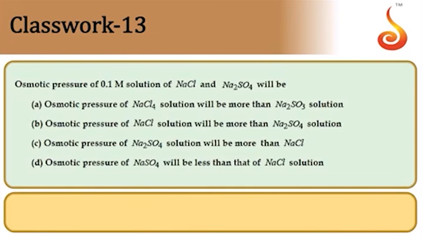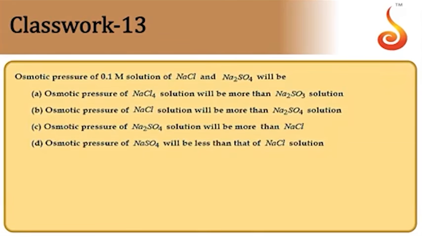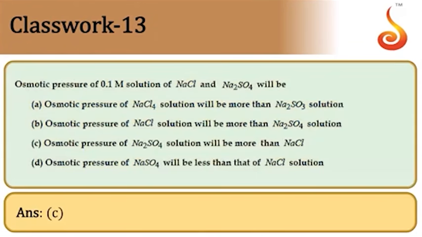Then the osmotic pressure of a 0.1 molal solution of NaCl and Na2SO4 will be. Both have different i values. The i value is equal to 2 for this, i is equal to 3 for this. Therefore, the osmotic pressure of Na2SO4 will be more than that of NaCl. So it will be more than that of NaCl. Answer is option C. So 13th one, option C.